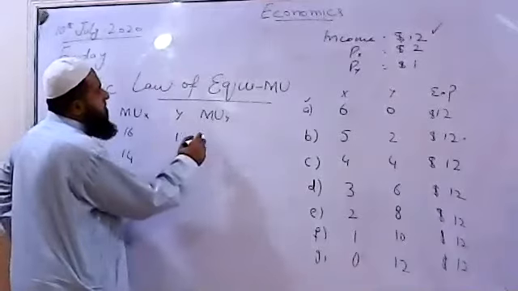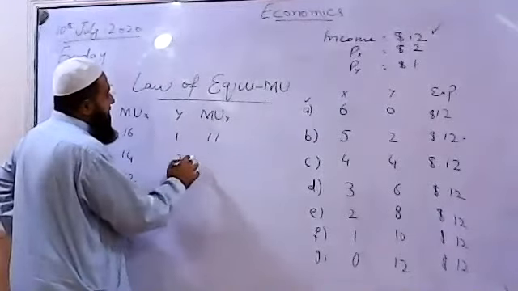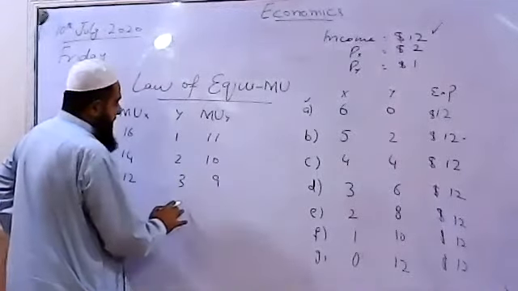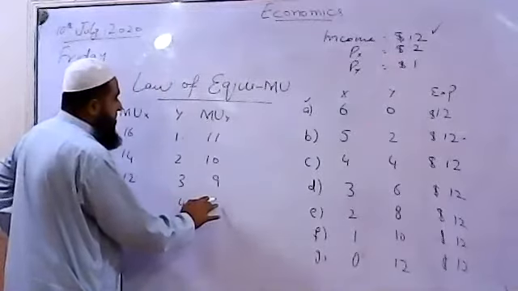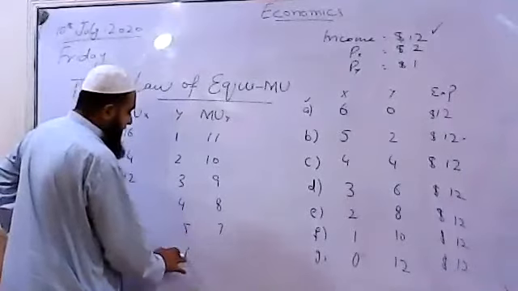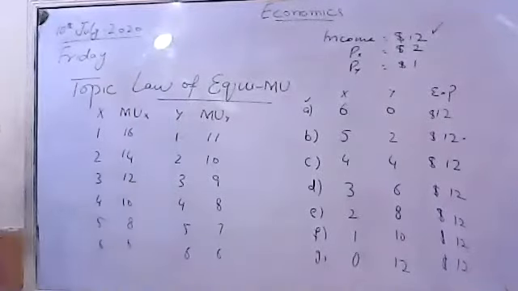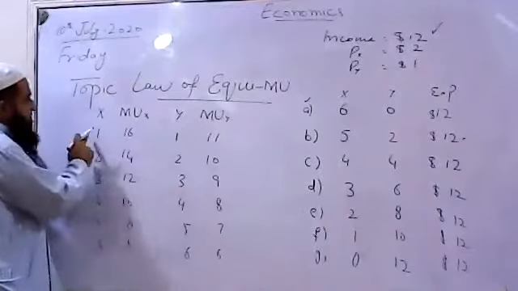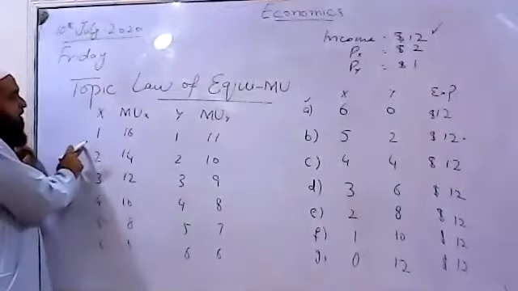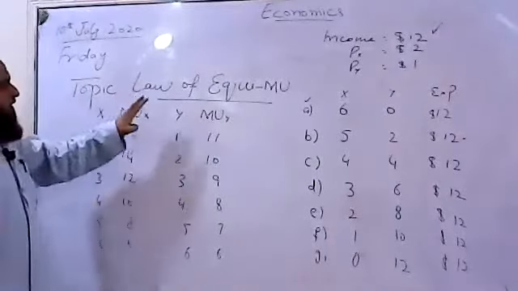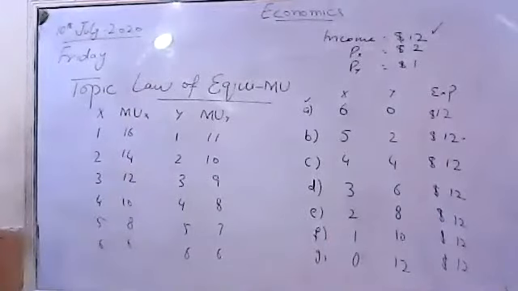For the first unit of Y, there is a marginal utility of 11. For the second unit of Y, it is 10. For the third unit of Y, it is 9. For the fourth unit of Y, it is 8. For the fifth unit of Y, it is 7, and for the sixth unit, it is 6. So here we found the different values of marginal utilities of X and Y, and with every successive unit of X and Y their marginal utilities are diminishing.